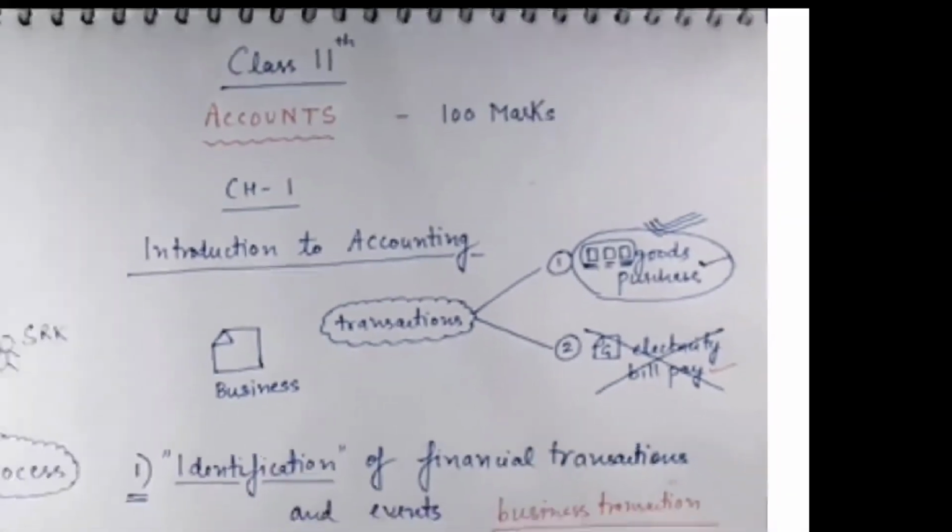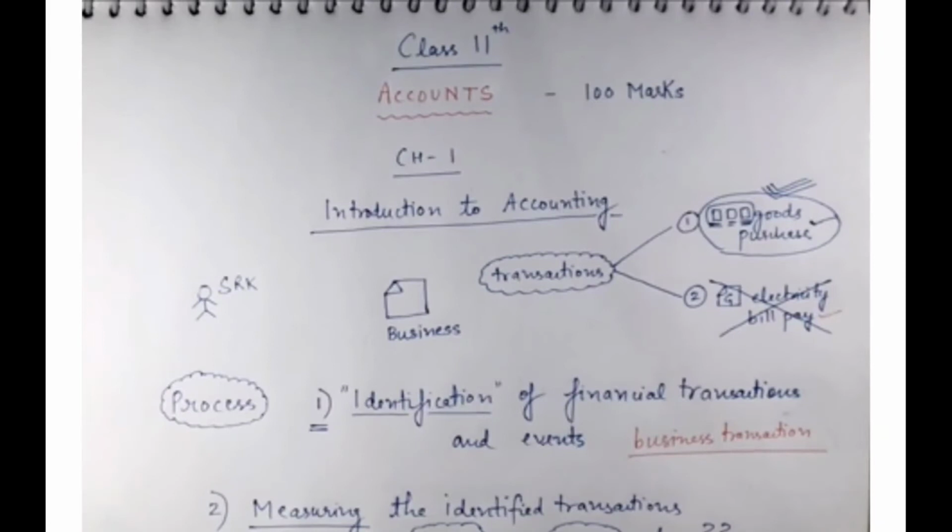So first of all we have to identify the transaction that is related to the business. In the first example, goods purchase, it's a business transaction, so we have to record it. But electricity bill paid for whom? Okay, so this is not a business transaction, so we don't need to record this transaction in our books.